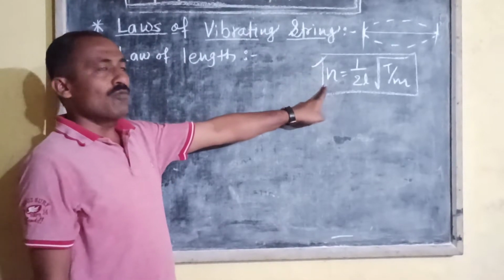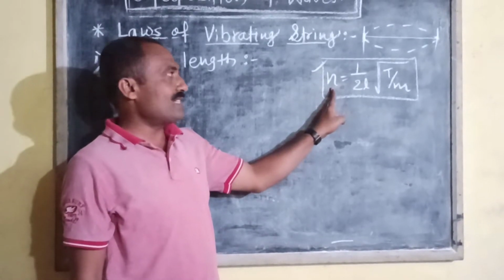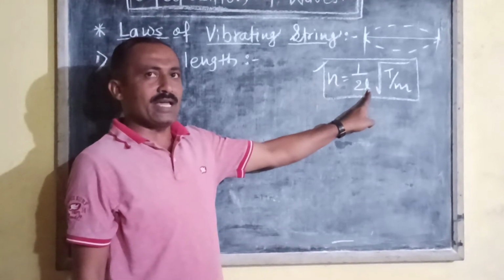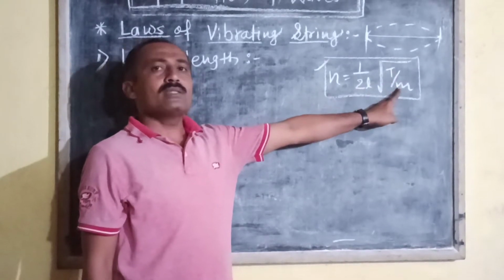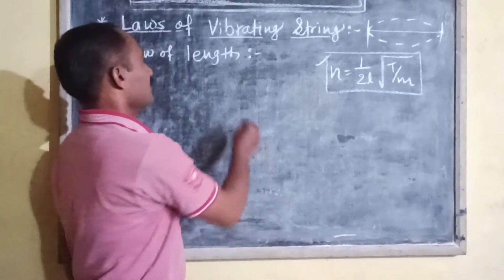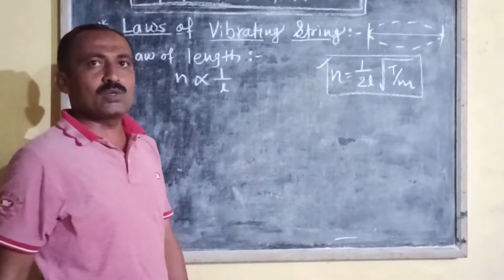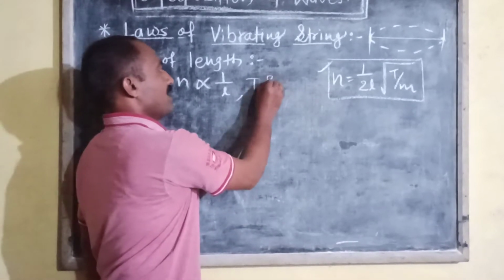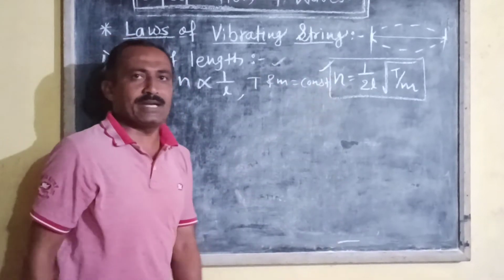From this equation, we can write that the fundamental frequency of vibration of a stretched string is inversely proportional to the vibrating length of the string when the tension applied to the string and the mass per unit length of the string are kept constant, that is, n is inversely proportional to the vibrating length of the string, where T and m are constant. This is the first law of vibrating string.